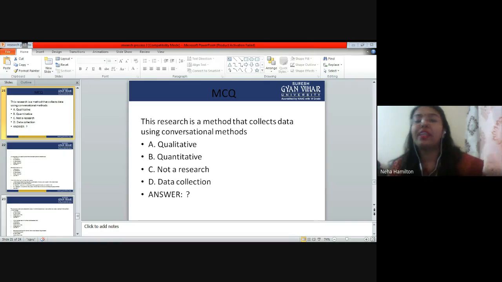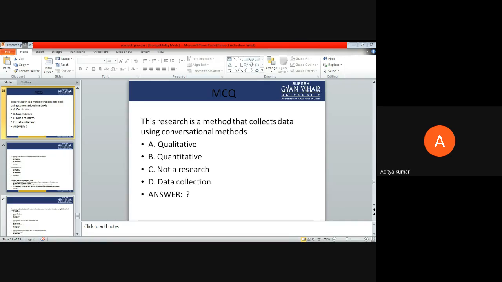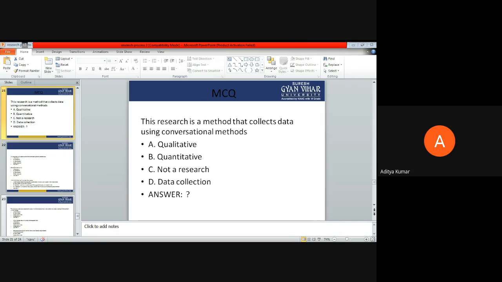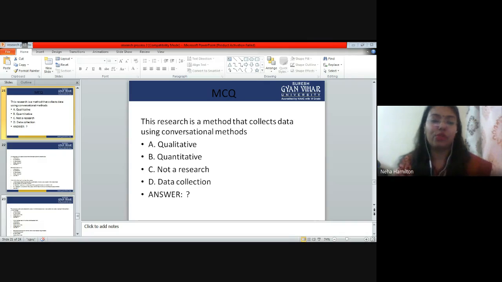Then what kind of technique is this? Tell me. What is the answer? Aditya, what is the answer? Aditya Kumar, Quantitative. A or B? B. Good, very good. Right, so quantitative is the answer.